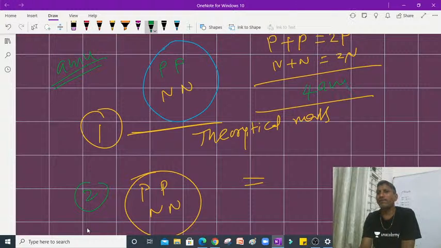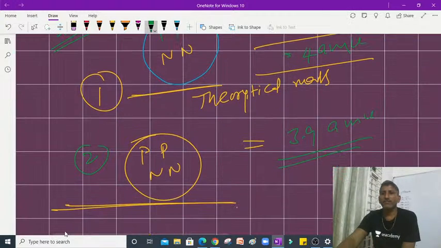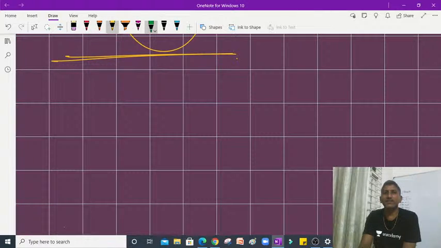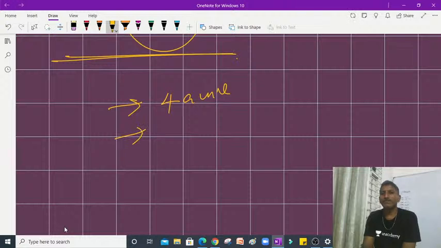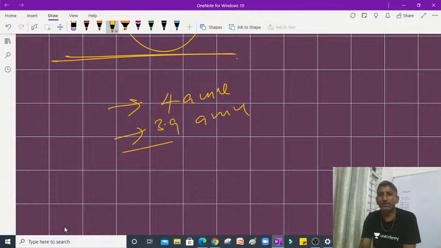Here also we would expect 4 AMU, but if you do the experiment as a whole, it comes to 3.9 AMU. So why is this difference, and where is it going? Individually the theoretical value is 4 AMU, and experimentally we get 3.9 AMU. So 0.1 AMU is the difference.